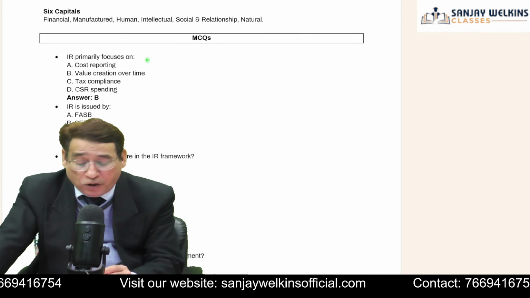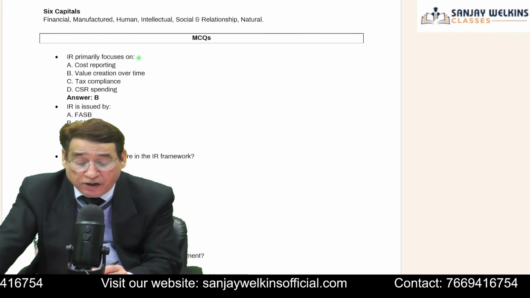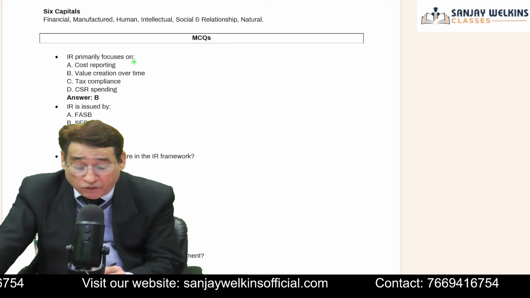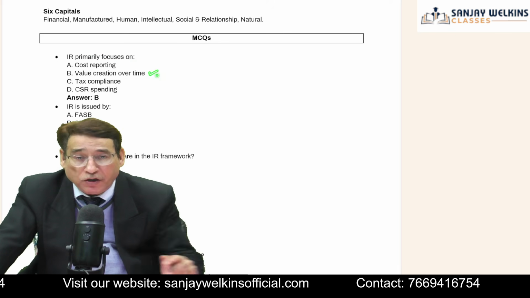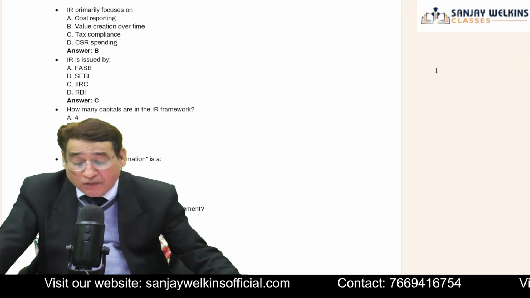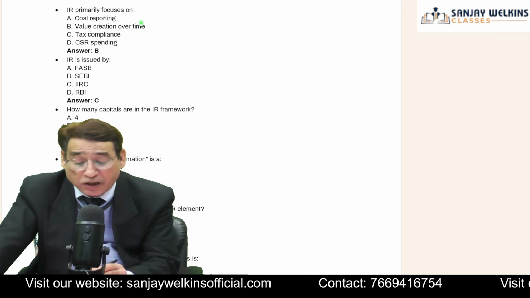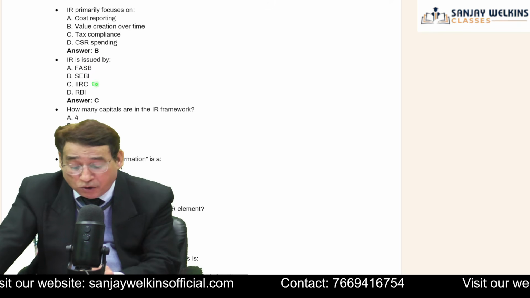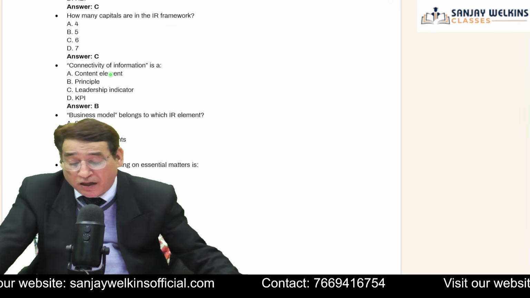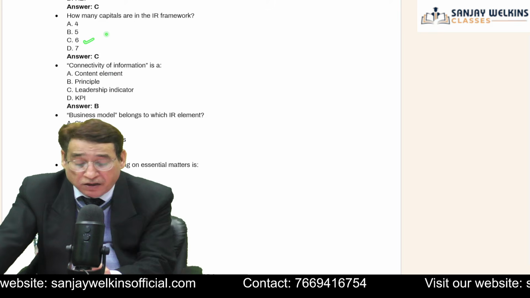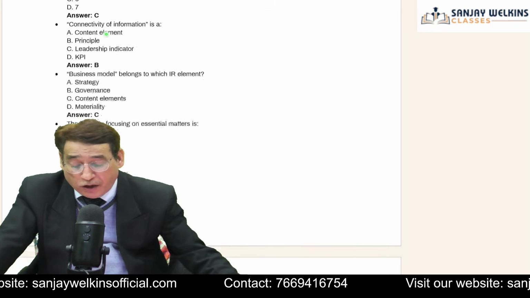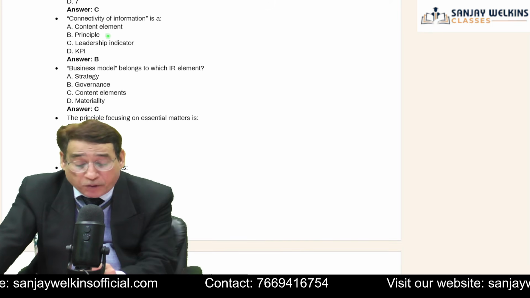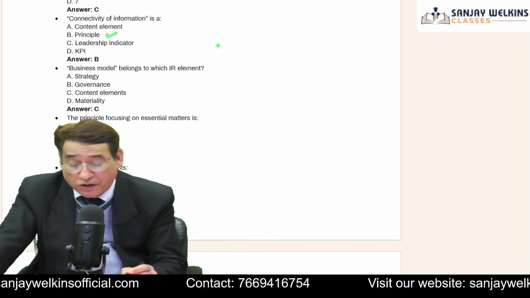As far as MCQs are concerned, IR primarily focuses, as we have already seen, on value creation over time. Over time, how we are going to create the value, that is basically the primary focus of integrated reporting. Integrated reporting is issued by, I have already told you, the IIRC. How many capitals are there? There are six capitals. Connectivity of information is a principle, we call it a principle of integrated reporting.